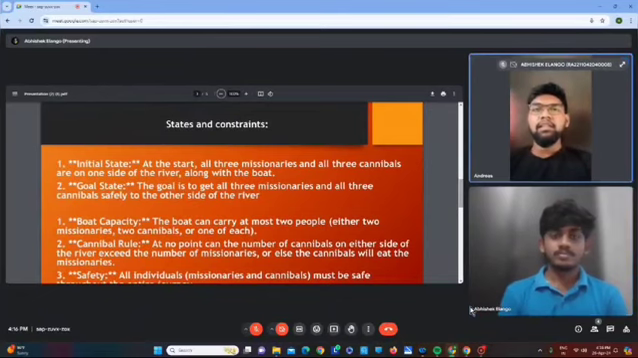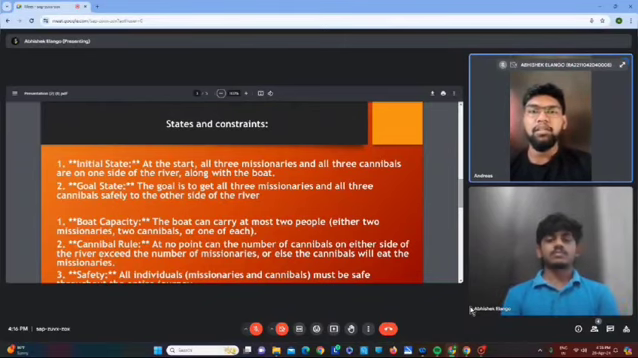And now the states and constraints. There are two types of states, initial state and the goal state. Initial state. At the start, all three missionaries and all three cannibals are on one side of the river along with the boat. Goal state. The goal is to get all three missionaries and all three cannibals safely to the other side of the river.